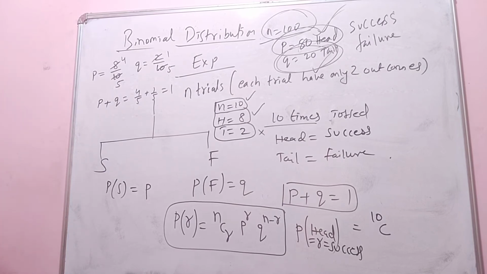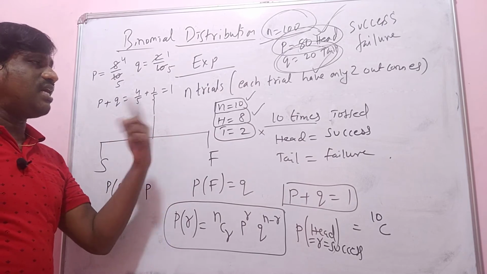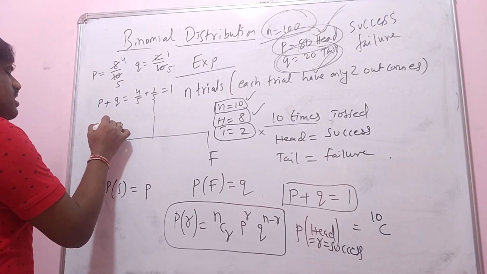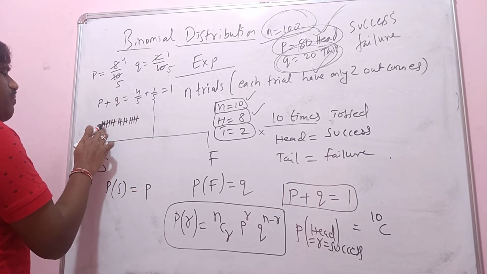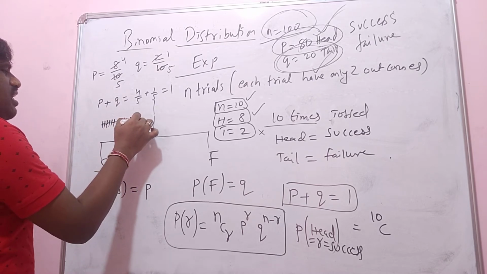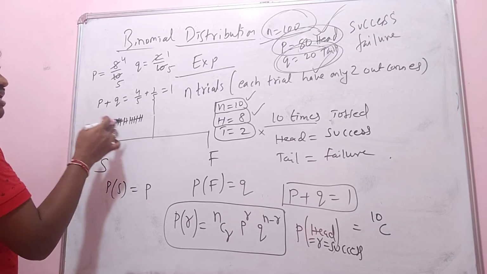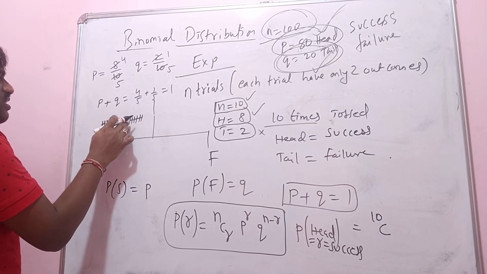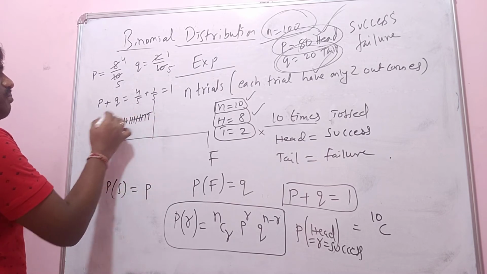You may think the 8 is fixed, but in this case we cannot say that, because these cases will appear in different ways. I will explain in the next lecture, because getting head means I can get head in the first case, second case, and so on. These cases we have to check. So I will explain this later. I may get 8 heads like this, and tails may come anywhere, so many chances are there.